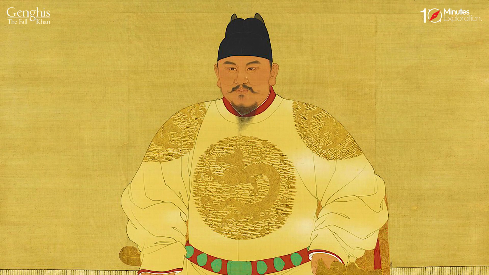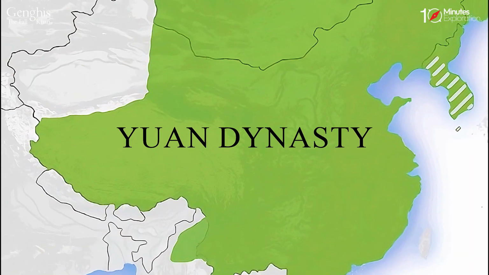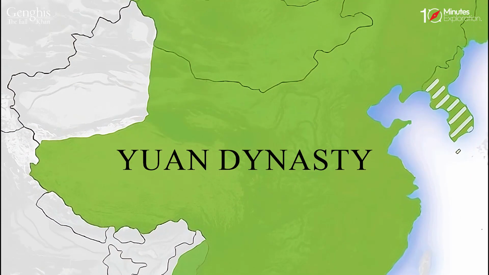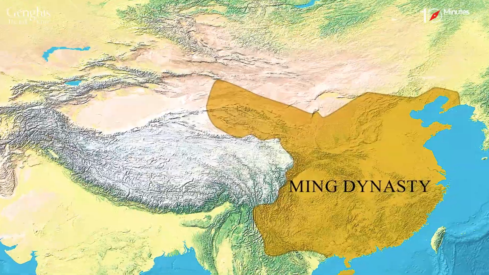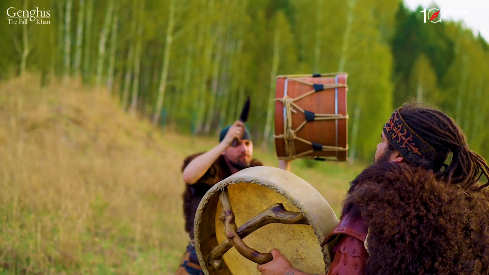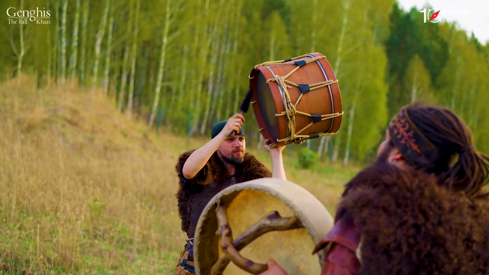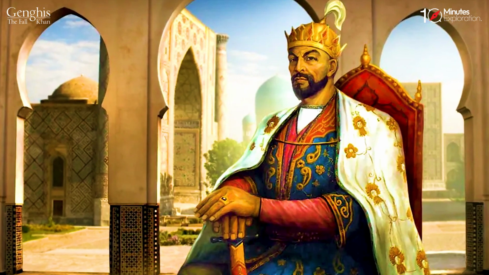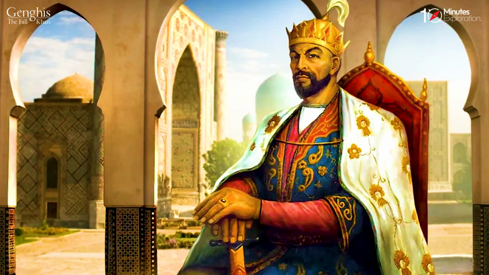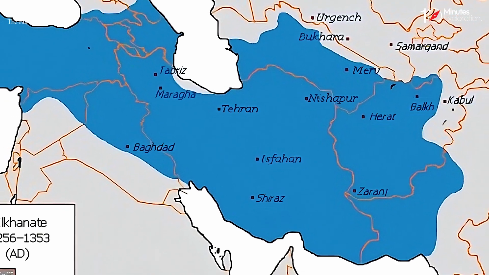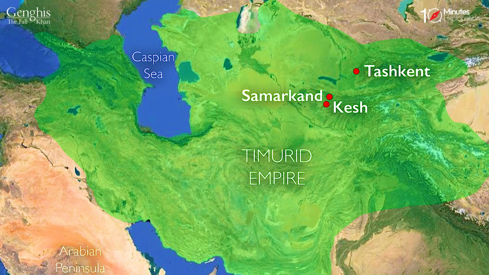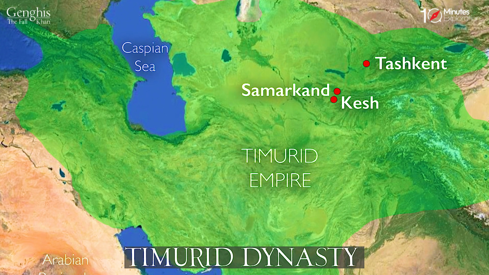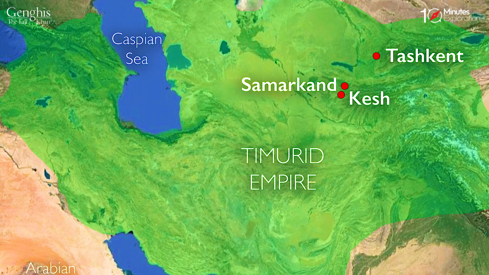Nationalism inspired many rebellions and revolutions against Mongol authority, especially in China and Persia. For example, in China, a peasant leader named Zhu Yuanzhang led a revolt against the Yuan dynasty in 1351. He founded a new dynasty called the Ming dynasty in 1368, which expelled the Mongols from China and restored Chinese sovereignty. Similarly, in Persia, a religious leader named Timur, also known as Tamerlane, led a revolt against the Ilkhanate in 1370. He founded a new dynasty called the Timurid dynasty, which conquered most of Persia and Central Asia and challenged the remaining Mongol khanates.